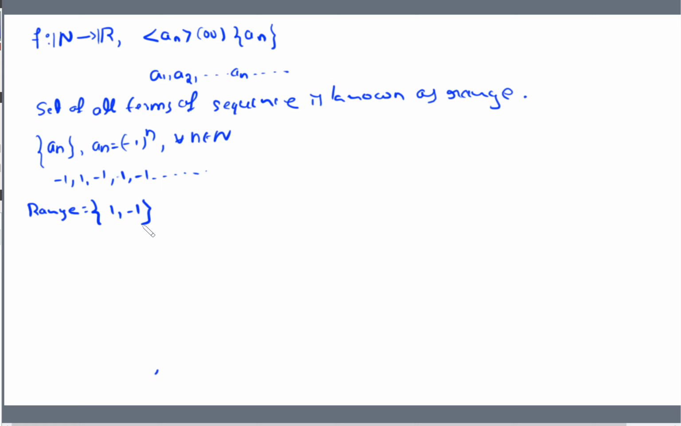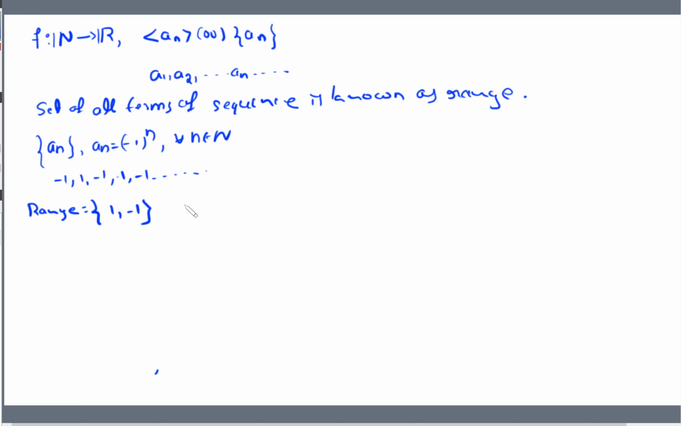Now is this set finite or not? Yes, this set is finite, therefore this is a finite range. If it is infinite, we call it infinite range. Then what is the meaning of a sequence being bounded? If the range set is bounded, meaning it has an upper bound as well as a lower bound, bounded below and bounded above, then we call that set bounded. Now you see this example, the range is a finite set and it is bounded, therefore we call our sequence a bounded sequence.